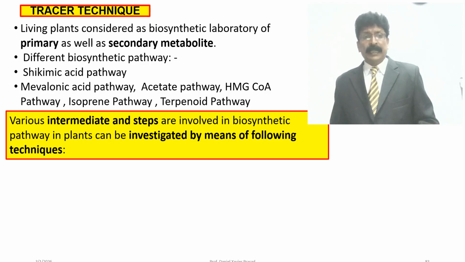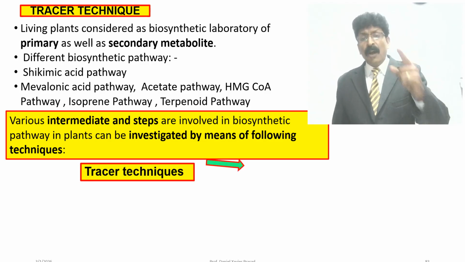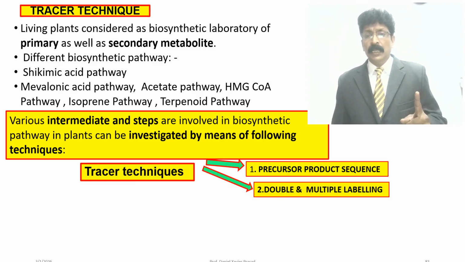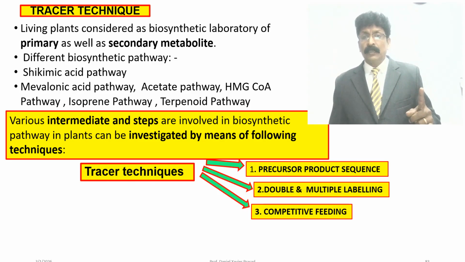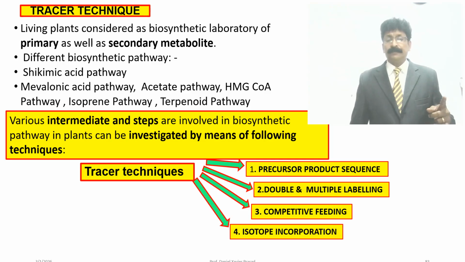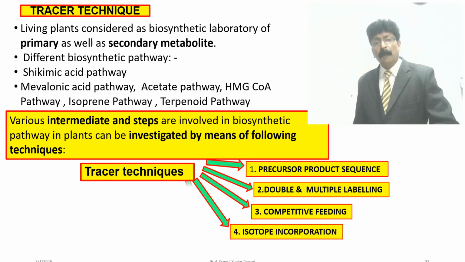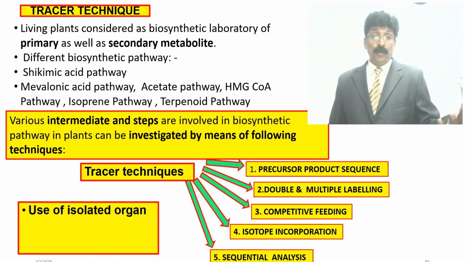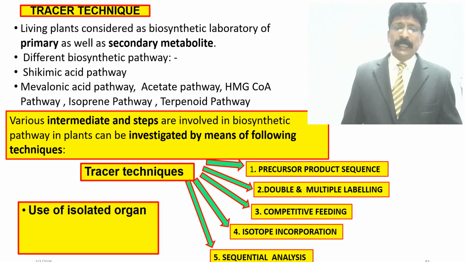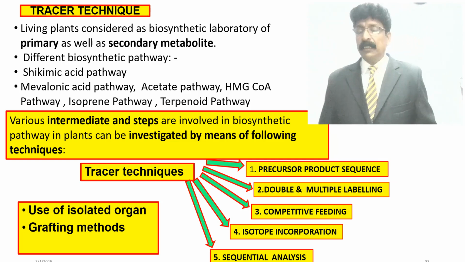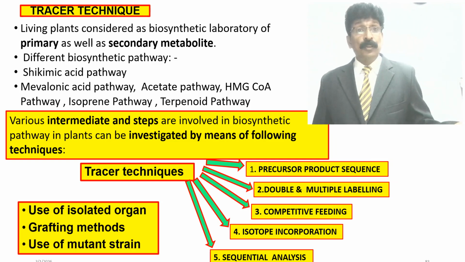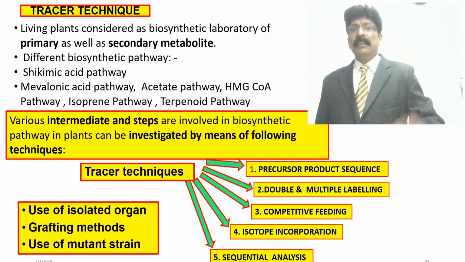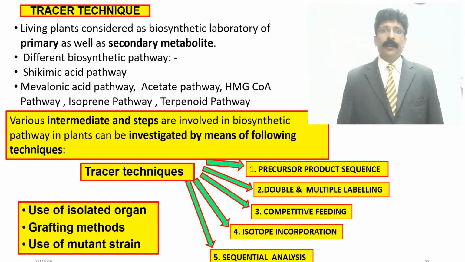Various intermediates and steps involved in biosynthetic pathways in plants can be investigated by means of the following techniques. For tracer techniques, you have to write in this way: 1. Precursor product sequence, double or multiple labeling method, competitive feeding method, isotope incorporation method, sequential analysis method, and also use of isolated organs, grafting method, and mutant strains of bacterial strains can be used for study in tissue culture.